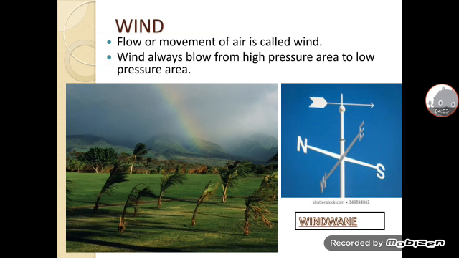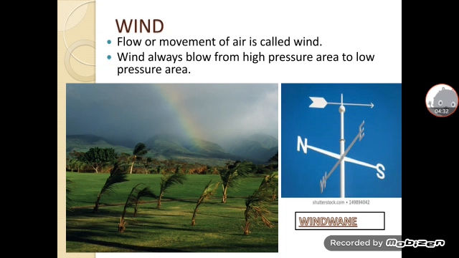So this movement of air, the hot air moving upwards and that area filled by the cold air, is known as wind. Wind always blows from high pressure area to low pressure area, and the phenomenon of monsoon is a very good example of this.